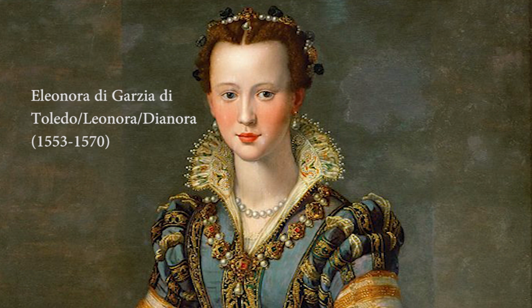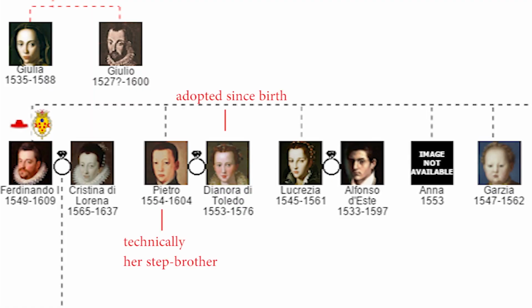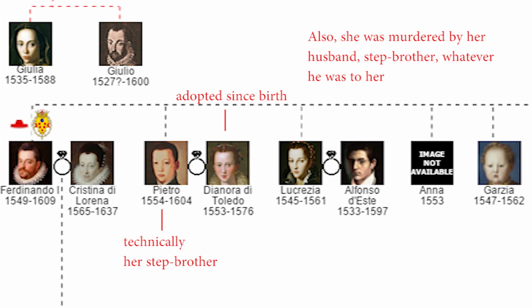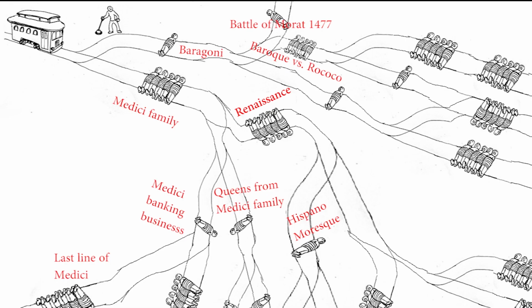This lady died at the age of 17 years old, so she was very young. But she also married her brother, because incest is a normal thing back then. Although I think it's not exactly incest because she's adopted. Wait a minute, why am I talking about all this? Let's just get back to Baragoni before I sidetrack even further away from the topic here.